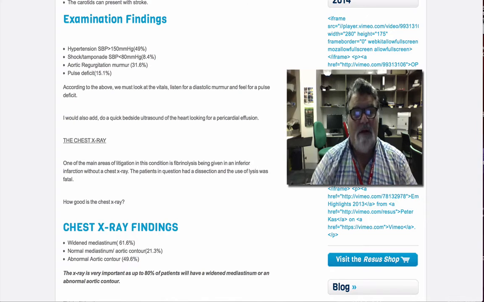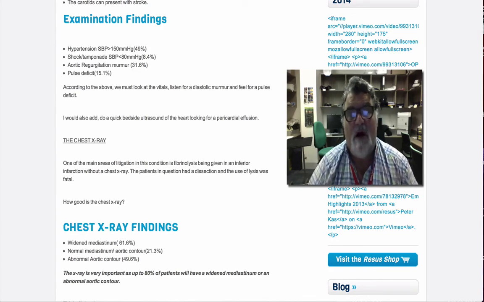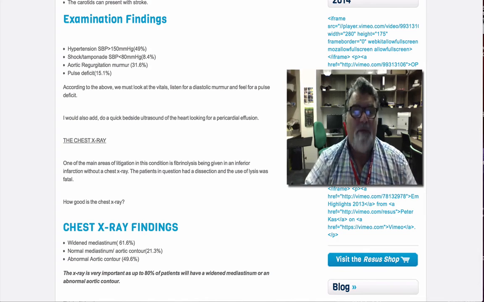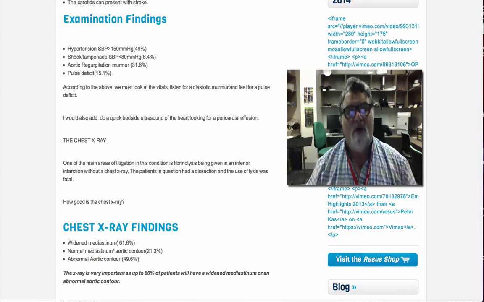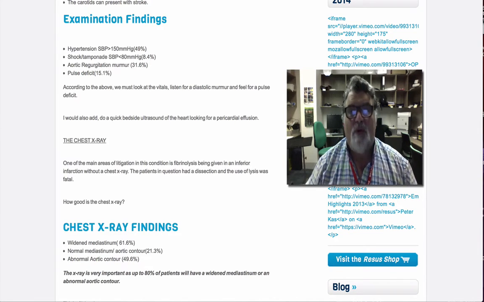There is a normal mediastinum and aortic contour in about 21% of cases, and an abnormal aortic contour in about 49% of cases. All up, if you put all these things together, the X-ray is important because in about 80% of cases there'll be either something wrong with the aortic contour or the mediastinum, and that's really, really important.